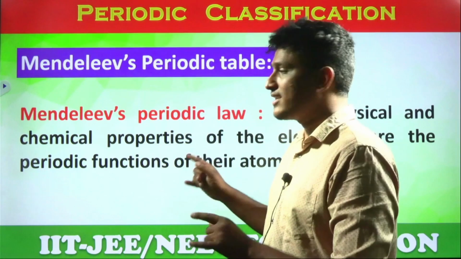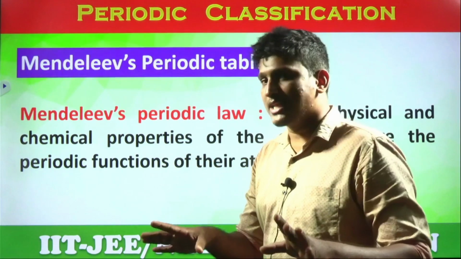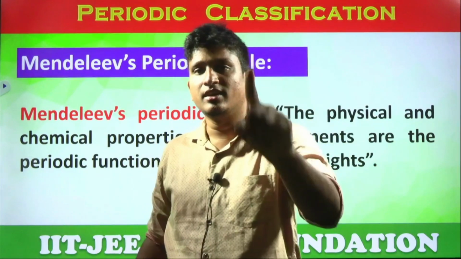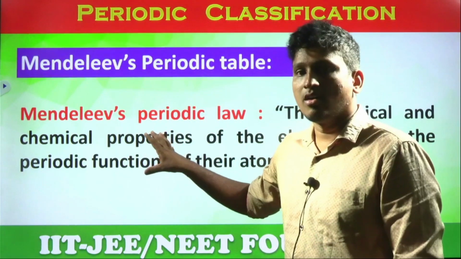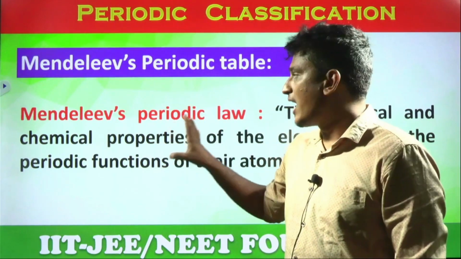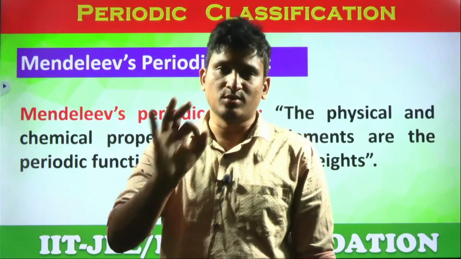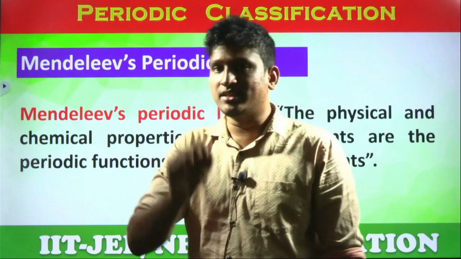So first of all, why is it valid? Not simply classifying: there is a law which connects all the elements in this classification. That should be valid, and his law is a valid law. And you can see the same law even in the modern periodic table. The same law, except one change, which I will explain.